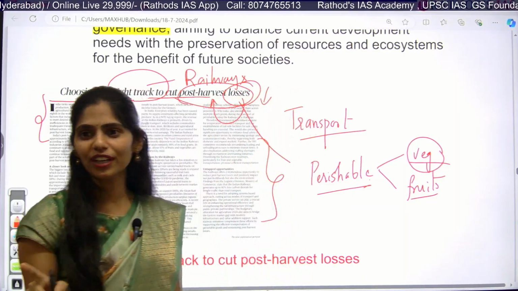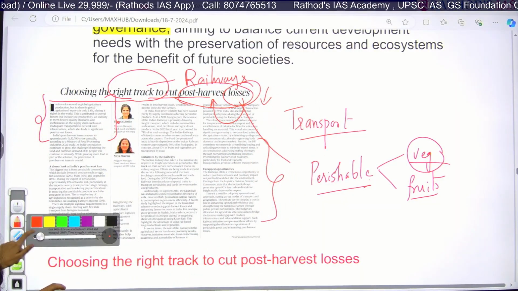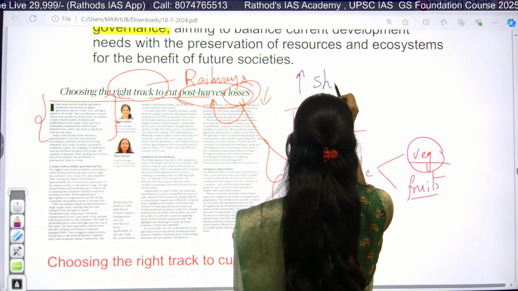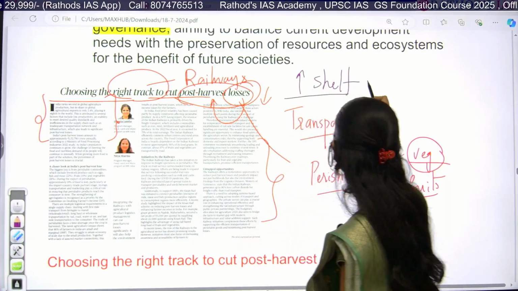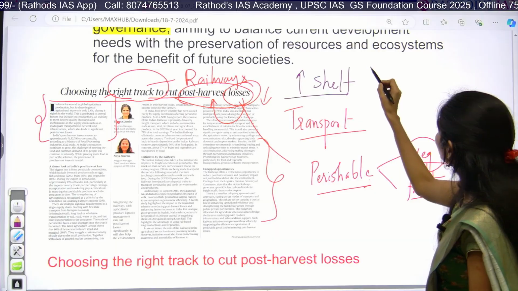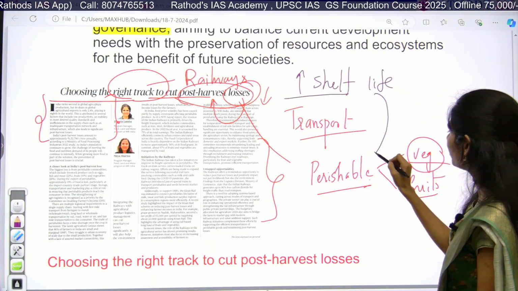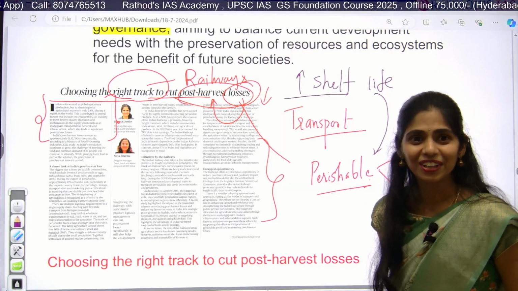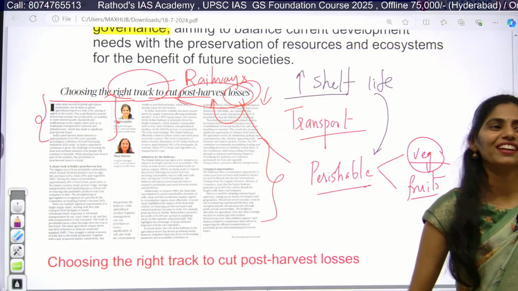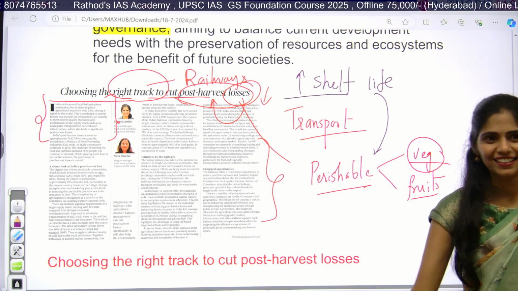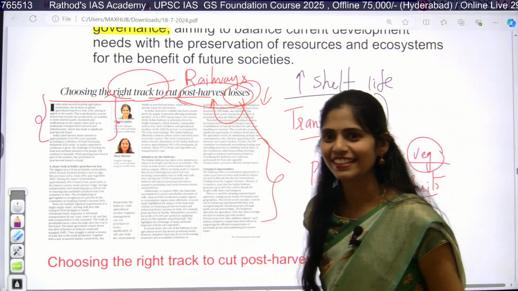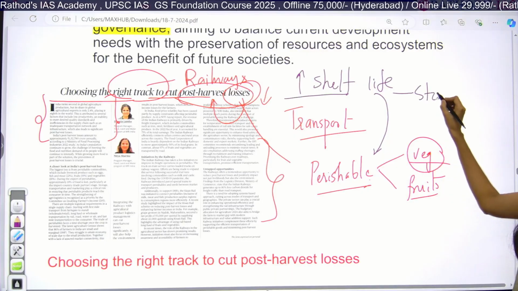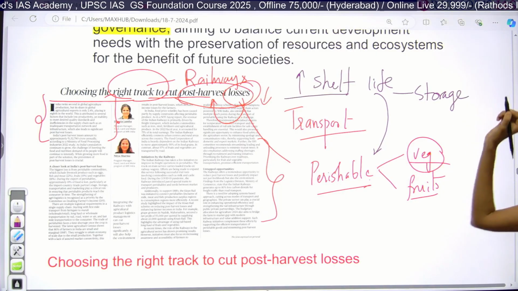I will give you one more hint: how can we increase the shelf life of perishable goods? What do we need? Chemicals? How can the railways provide chemicals? It does not have any chemical industry, so keep that aside. Next. Yes, very good. Storage. Next.